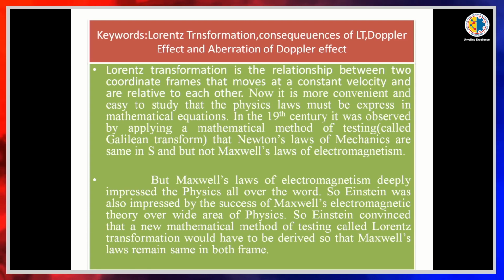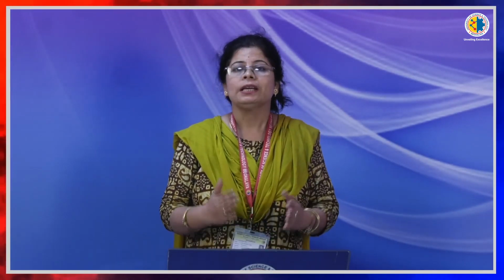Now, there is a problem: Galilean transformation failed to prove that Maxwell's electromagnetic theory is invariant in both frames. Einstein thought that Maxwell's electromagnetic theory is very important to us, and he was deeply impressed by it because it gives that light is an electromagnetic phenomenon with speed 3 into 10 to the power 8 meter per second.